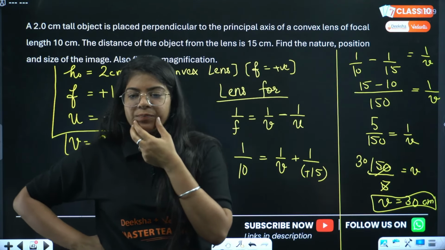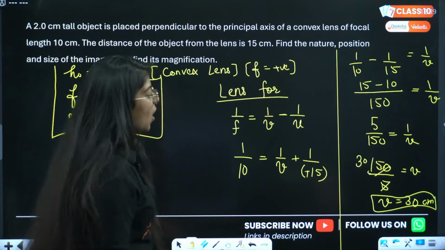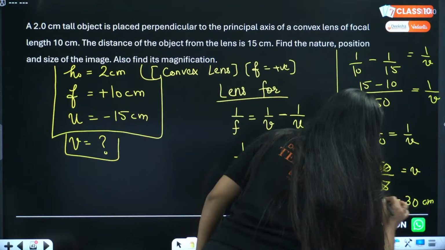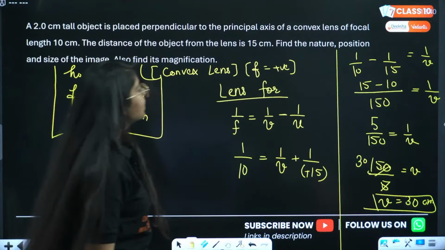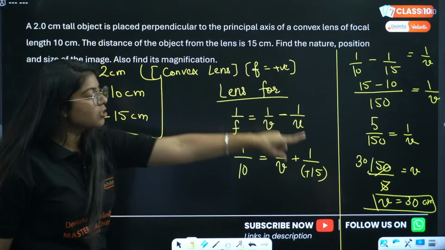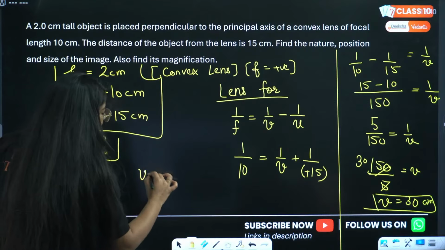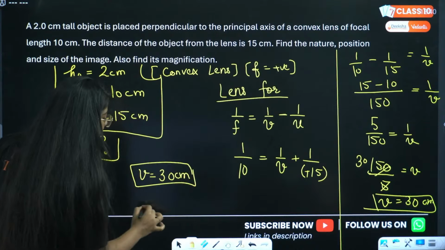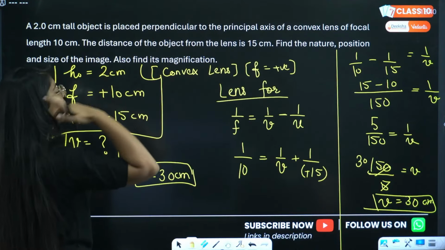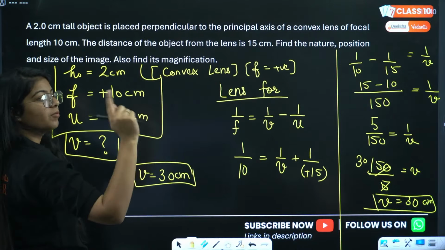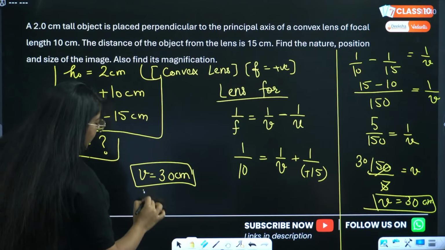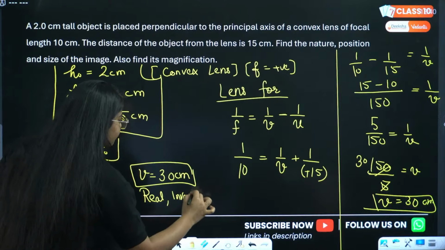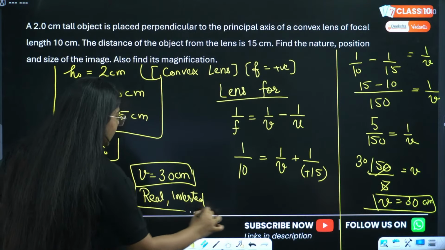Stop it. Okay, yes, no mistake. So V is 30 centimeters, correct? So the nature and position we found: position is V equals 30 centimeters. What is the nature? The nature, in a convex lens, this is positive. The V is positive. That means the image is real. It is inverted. Real and inverted, right?